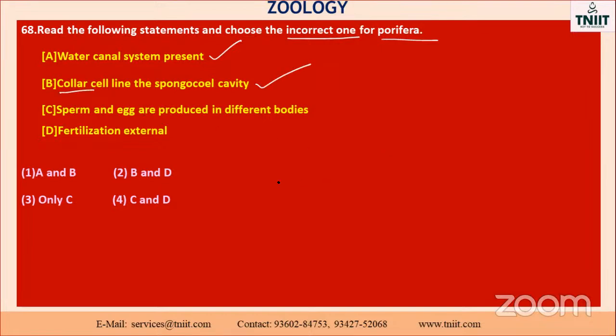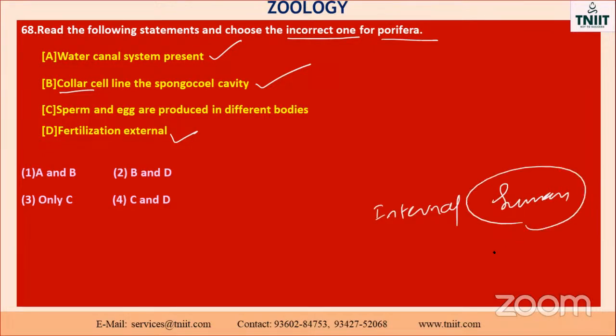The last one, what is it? Fertilization external only. Some of them have internal fertilization. Take an example, the human body also has internal fertilization, the female carries the embryo. But the statement says sperm and egg are produced in different bodies. It is not always different bodies, it may be produced in the same body. So the option C only is the wrong answer. The other three are the right ones.